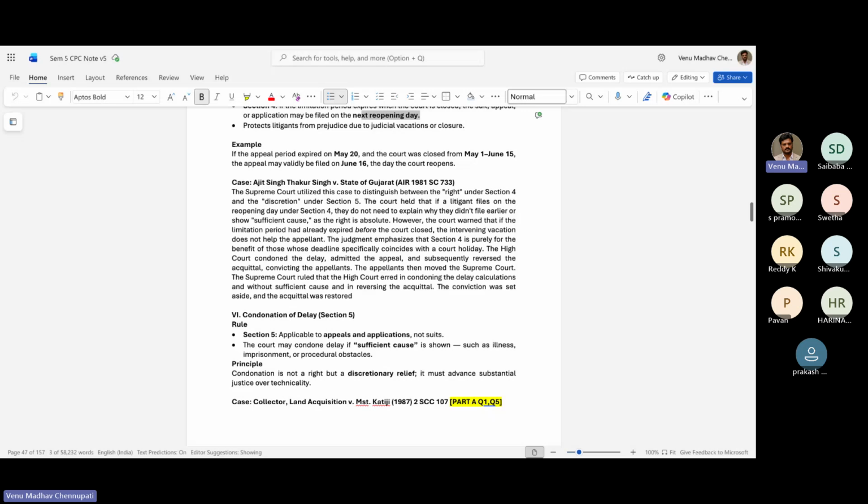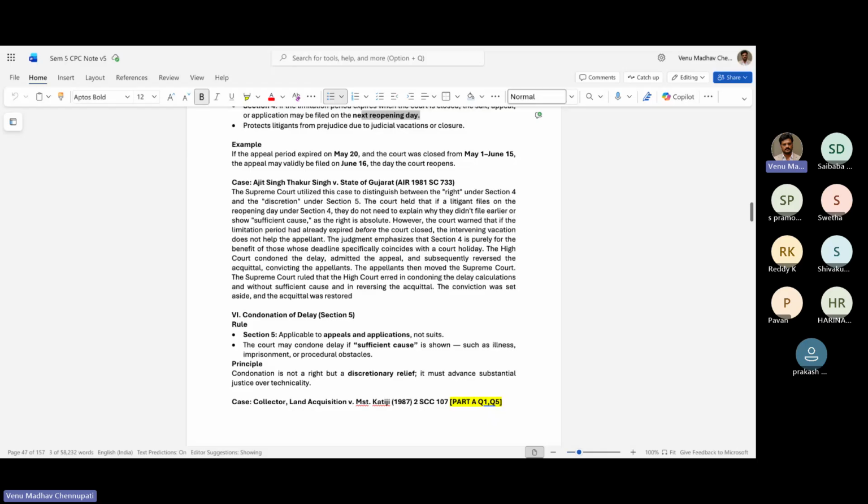The Supreme Court ruled that the High Court erred in condoning the delay calculation, and without sufficient cause in reversing the acquittal, the conviction was set aside and the acquittal was restored. So basically, this was a criminal case where they were talking about the delay అనమాట. So High Court ఏం చేసిందంటే condoned the delay చేసి they accepted it and they reversed the judgment.